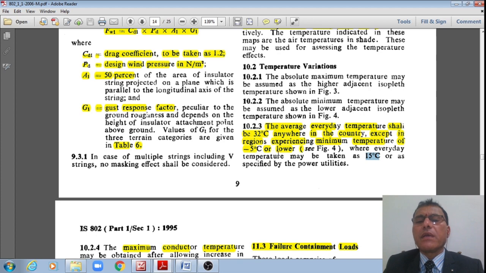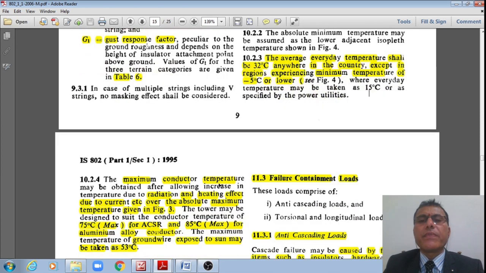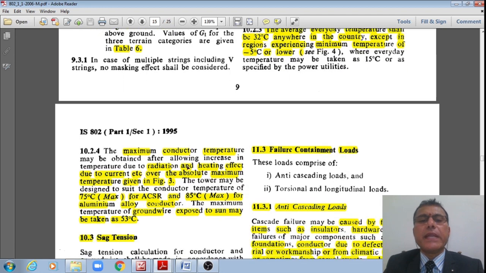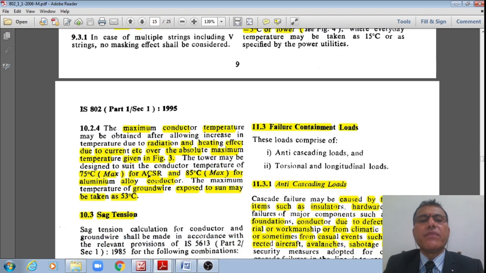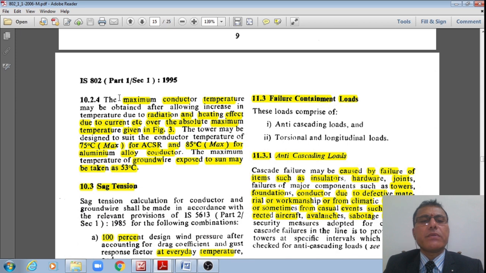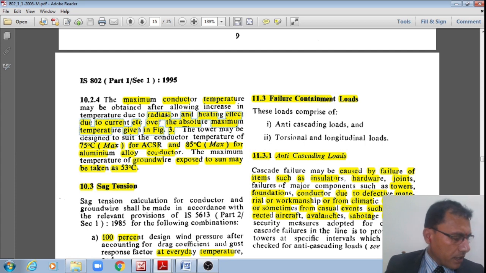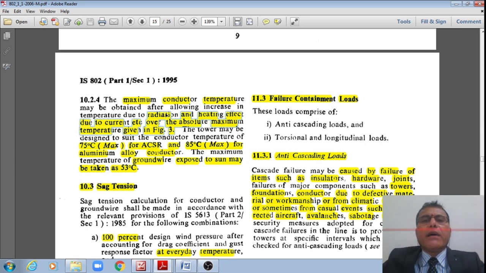That is how the average everyday temperature is either 32 degrees or 15 degrees centigrade respectively. And the maximum conductor temperature may be obtained after allowing an increase in temperature due to radiation as well as heating effect, that I already told. These are carrying heavy voltages, therefore they are under heavy heating effects, as well as due to sun.